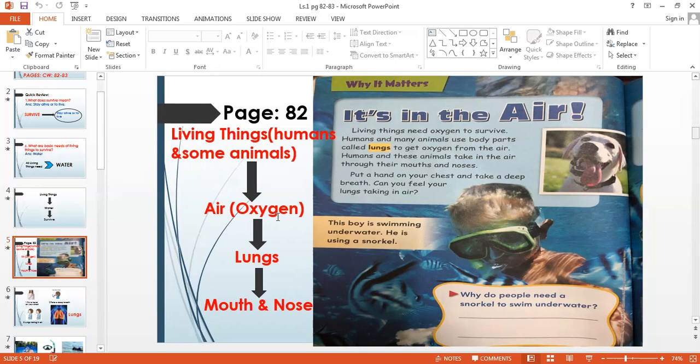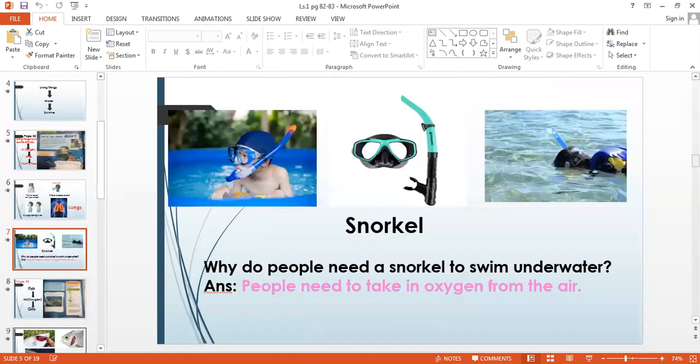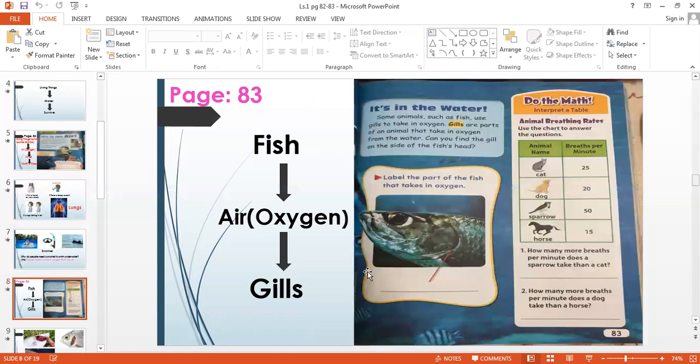So what does the fish have? Because they live under the water, fish have gills. So what does fish have to breathe under the water? They have gills, which provide oxygen for them under the water. So can fish live on the water or above the water? No, it will die. So fish live under the water and they breathe with gills. So fish don't have lungs. Only humans and some animals have lungs to breathe in oxygen. So what you breathe in is called oxygen.